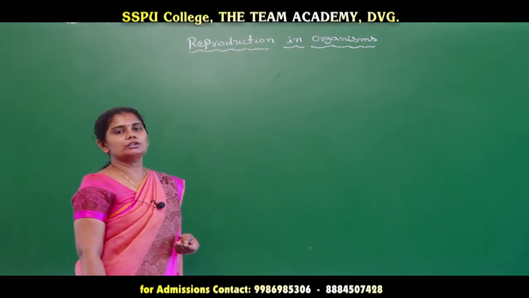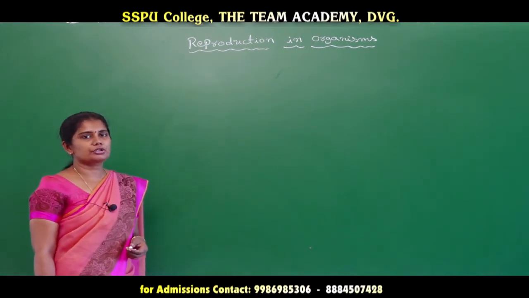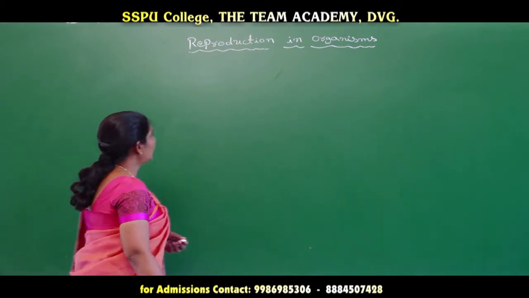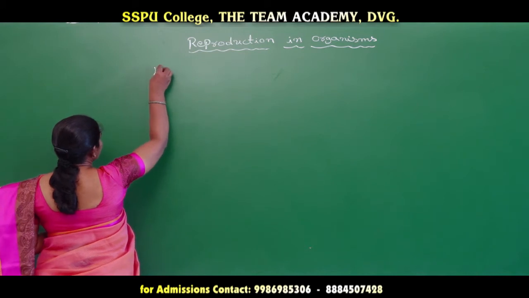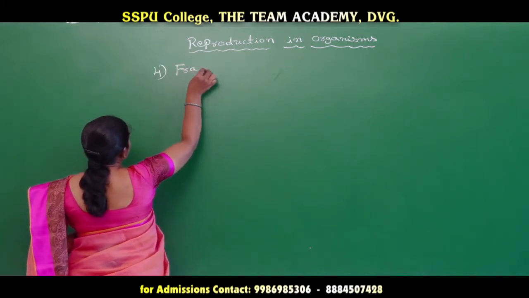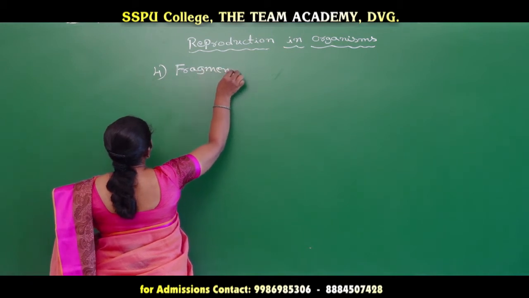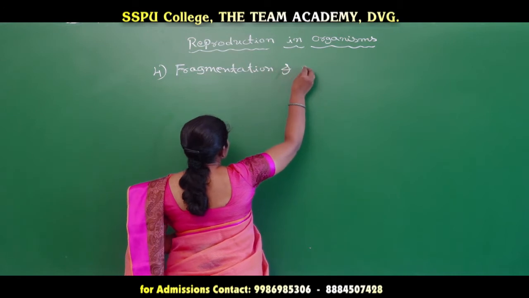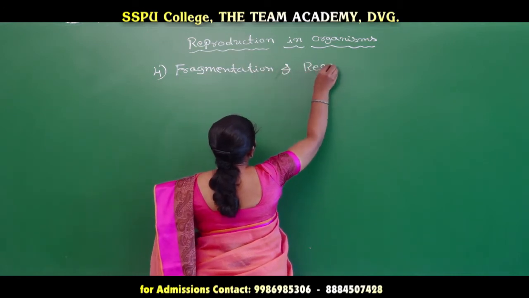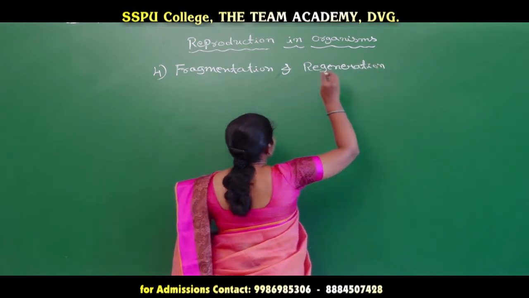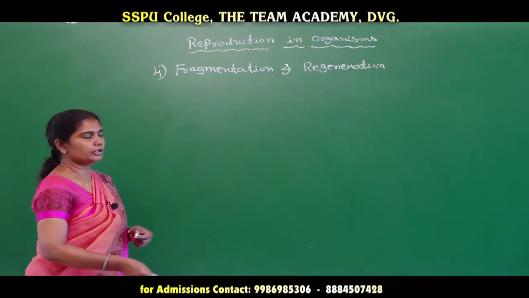Okay, let us move on to the fourth type of asexual method of reproduction, that is nothing but fragmentation and regeneration. In some of the books they give only fragmentation, that is also correct, no problem.